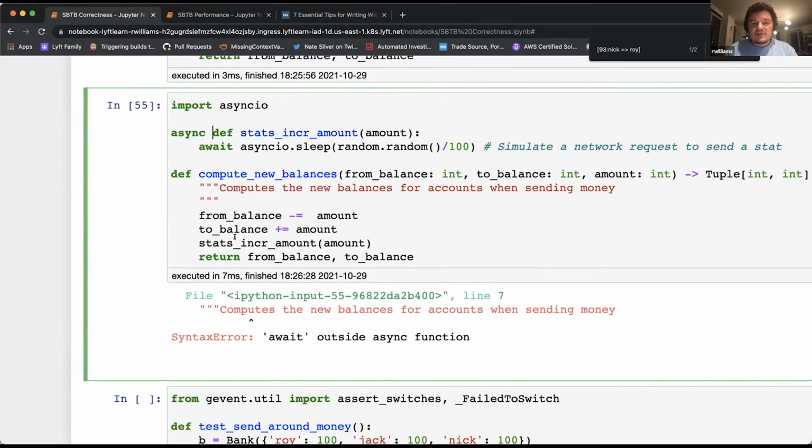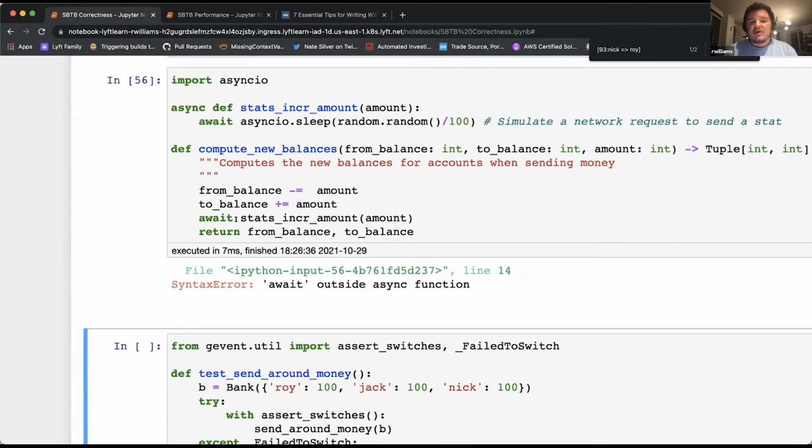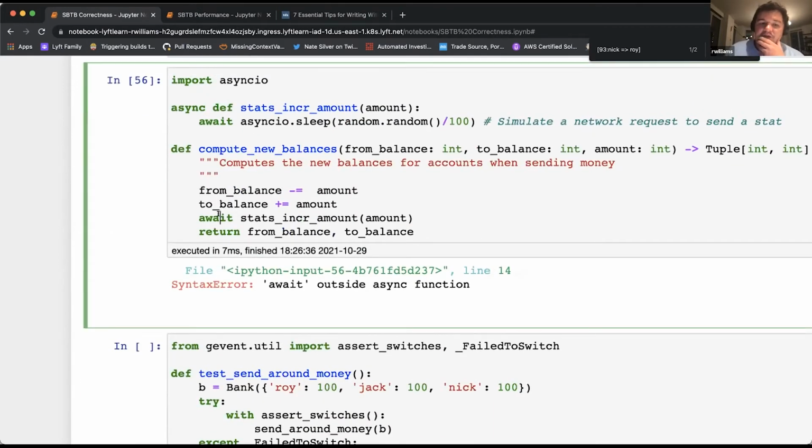So I have to mark that function as async. And then when I await here, I also get the same error. So usefully, I get more signal as someone using this code that, hey, this code is going to context switch. This is good signal to me as an engineer that I can yield here when I'm calling the stat sync amount, and so I could wind up with incorrect balances here.